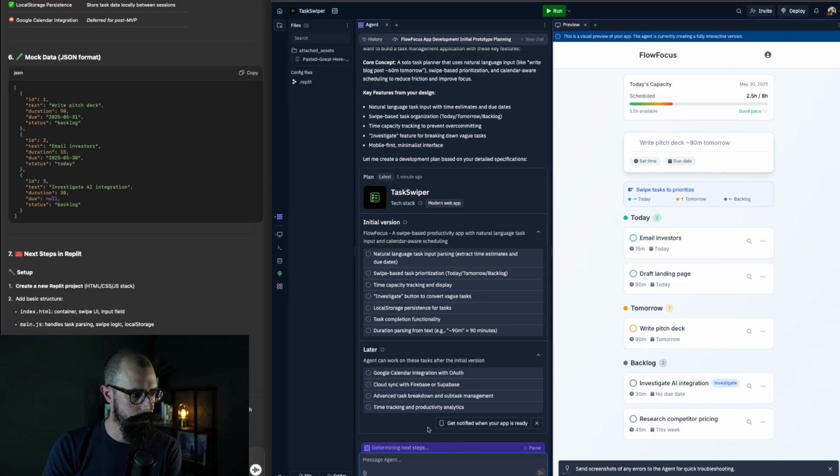Send screenshots, determining next steps, draft a landing page, email investors. 15 minutes today. This is pretty cool, right? It's adding the time, it's adding today, it's telling me what's coming up tomorrow and what's in my backlog. So part of the hope here is maybe there are times during the day when you can jump into this app on mobile, maybe when you sit down on the couch at night, and you can just swipe through, like, what do I need to do tomorrow? And what did I do today?